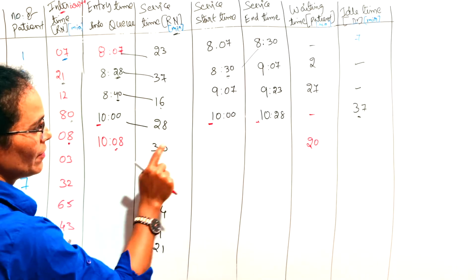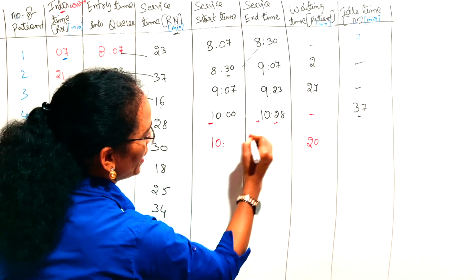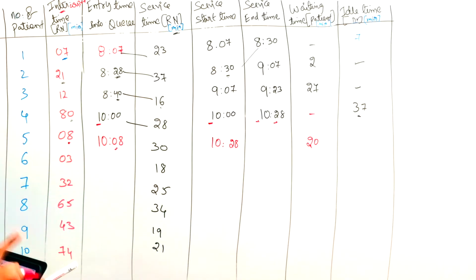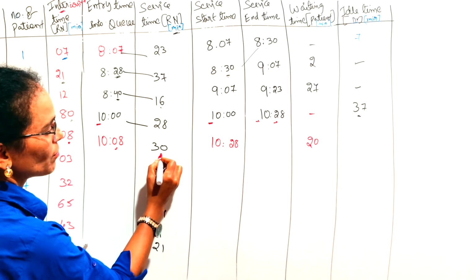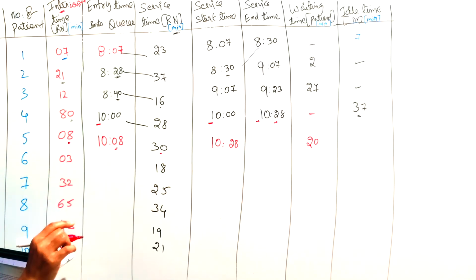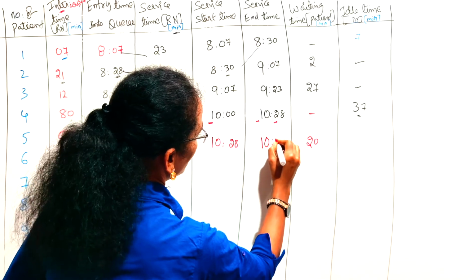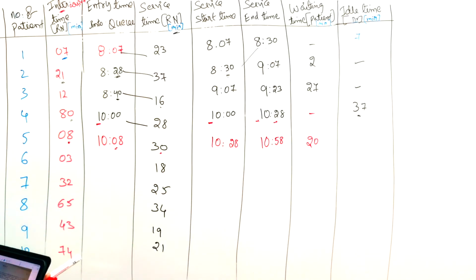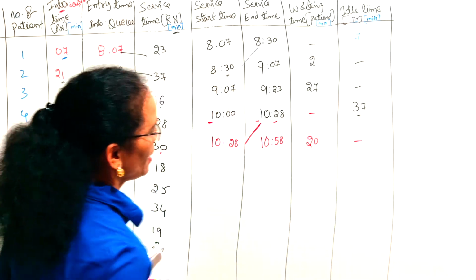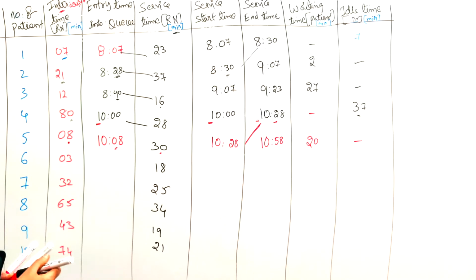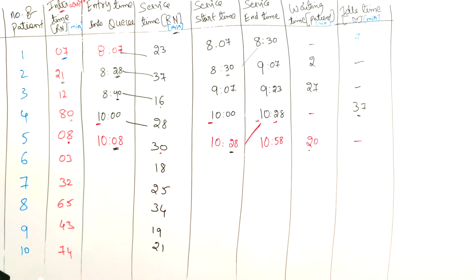So when the service got started for this patient, 10:28 is the service start time for patient number 5. Then the doctor took 30 minutes to finish the service. Means 10:58 is the service end time. Right? So the doctor's waiting time is nil, but the patient's waiting time here is 20 minutes. Is the point clear?